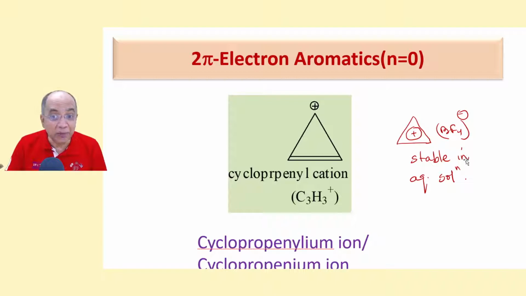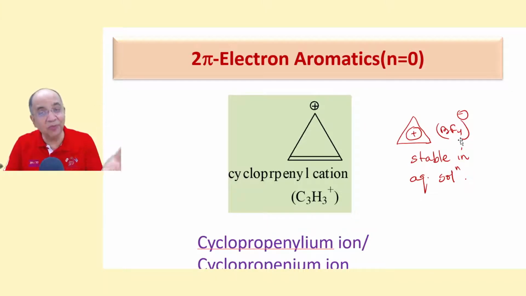And this is stable to the extent that cyclopropenylium fluoroborate is stable in aqueous solution at low temperature. It is stable at low temperature because it is aromatic.